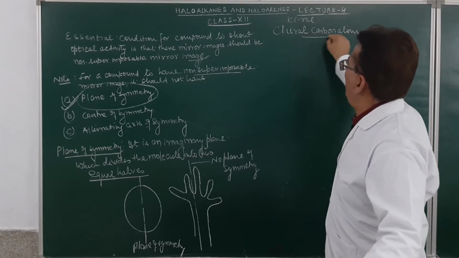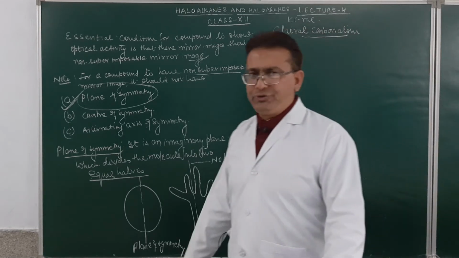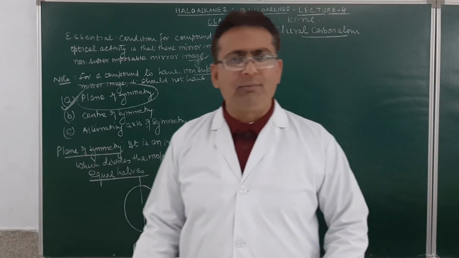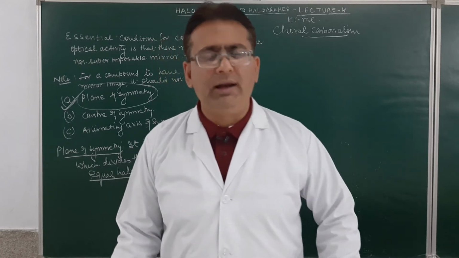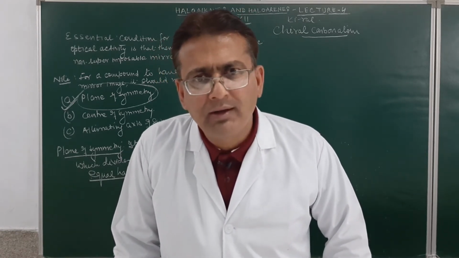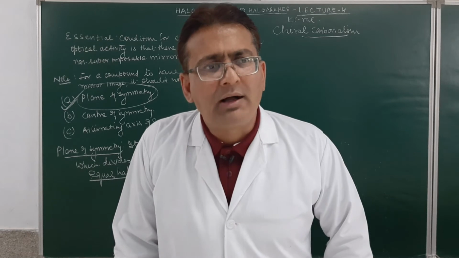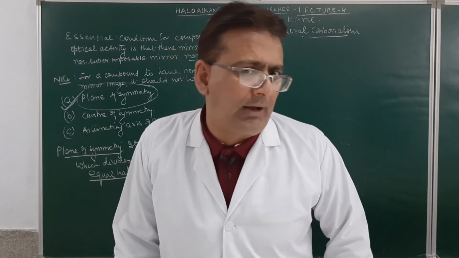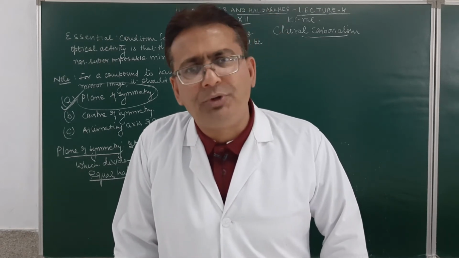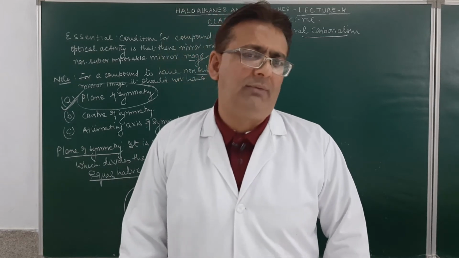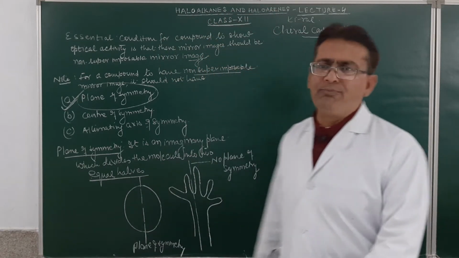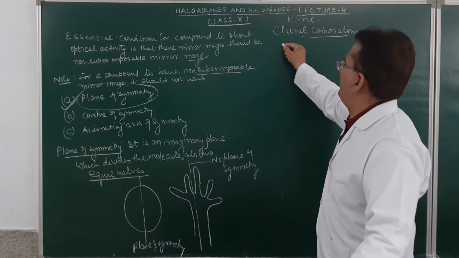A carbon atom bonded to 4 different atoms or groups is a chiral carbon atom. Am I clear? A compound having at least one chiral carbon atom will always be optically active, as its mirror images are non-superimposable.